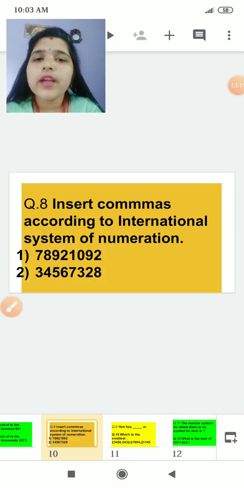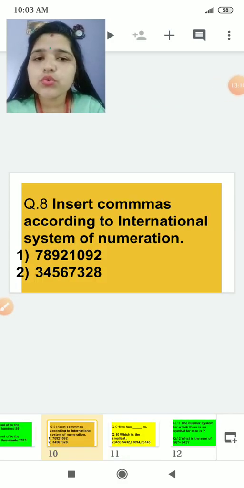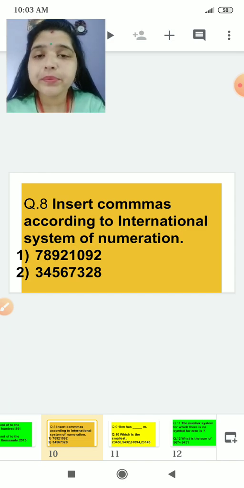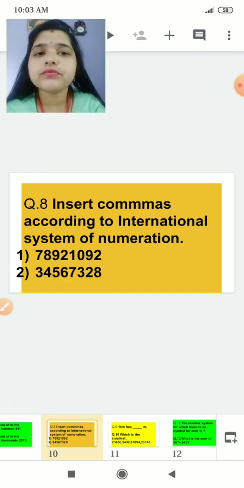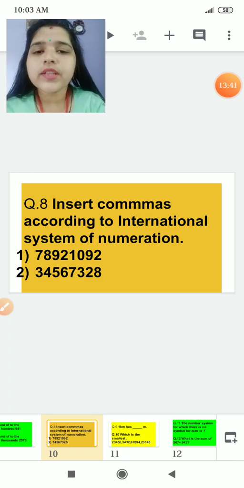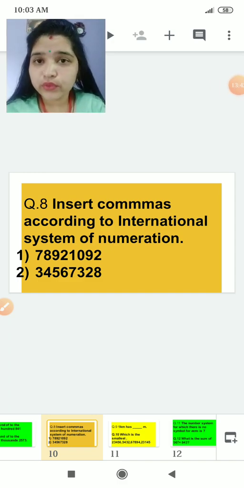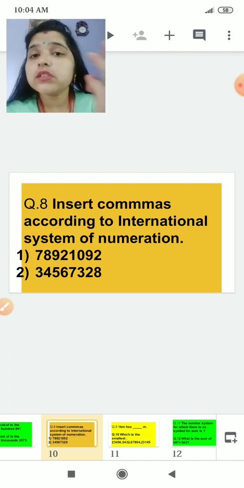Now insert commas according to the International System of Numeration. You have to put the comma according to the International System of Numeration. It means ones, tens, hundreds, thousands, ten thousands, hundred thousands, million, like this. International falls for millions. So as we know, in the International System of Numeration, we put the commas according to every 3 places.